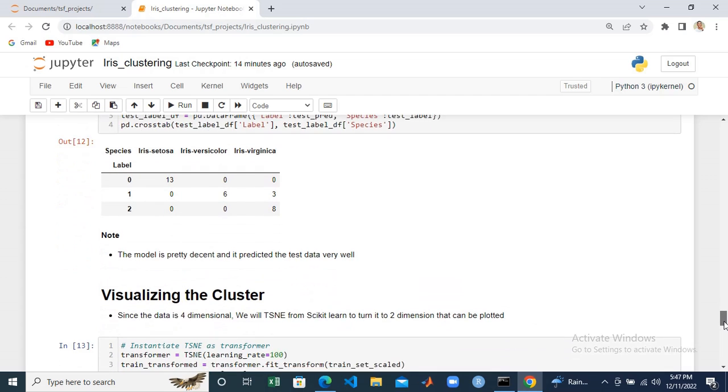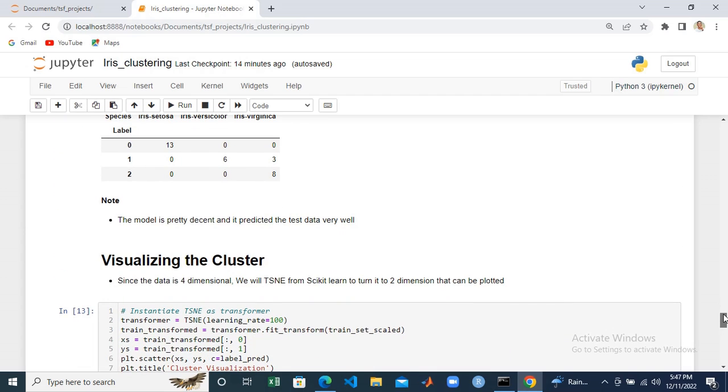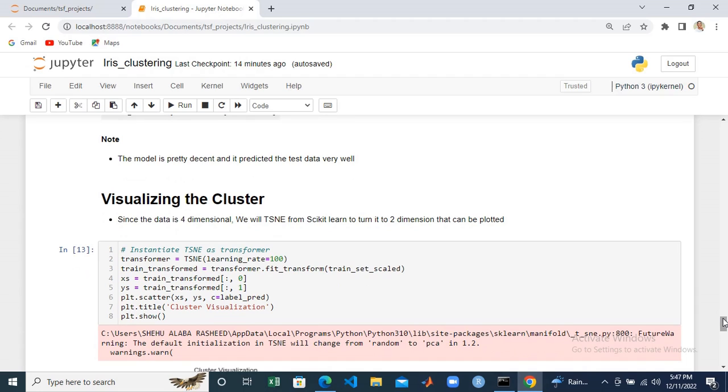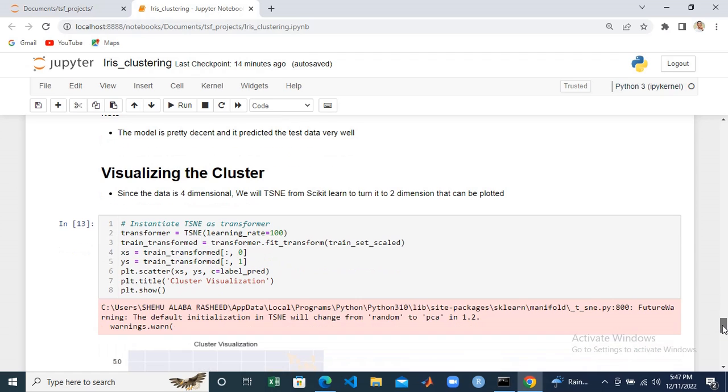The next thing we are going to do is visualize the clusters. Since we have 4 features, it is going to be very difficult to visualize all these features on a scatter plot, since a scatter plot takes just two, it's 2-dimensional. But luckily for us, there's a very powerful transformer in scikit-learn that can help us turn our data into 2 dimensions. Fitting this TSNE on the train set, it has turned it to 2-dimensional. So now we can visualize it.